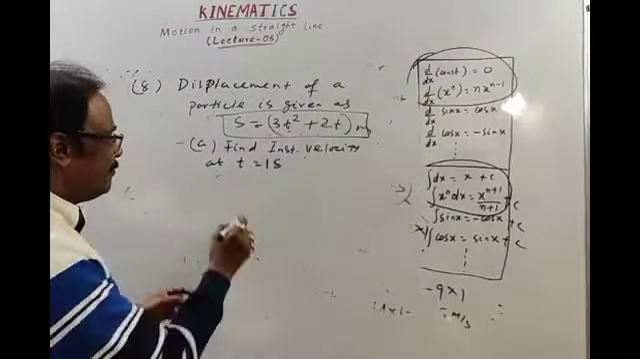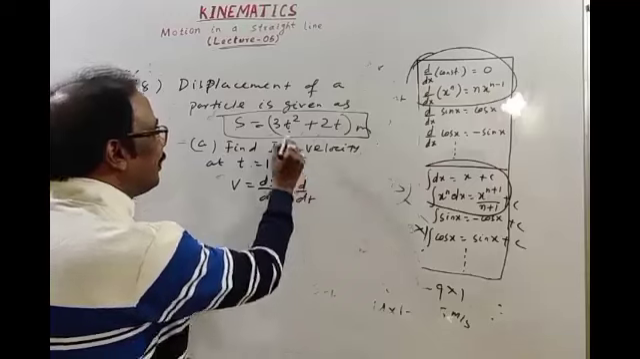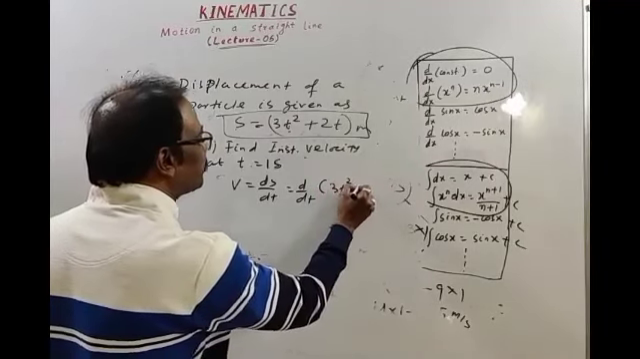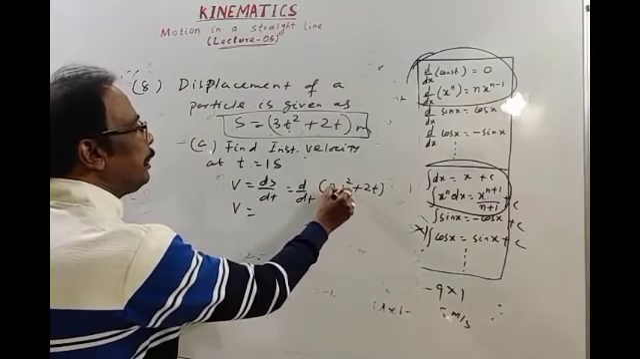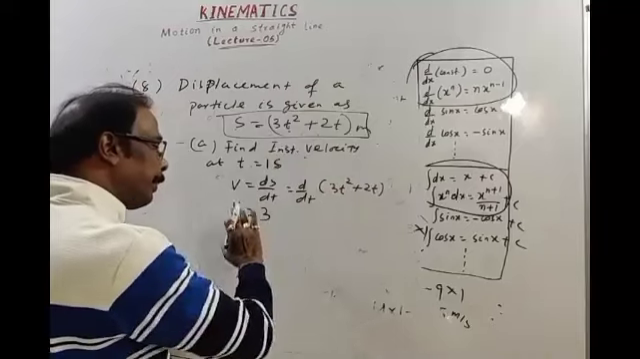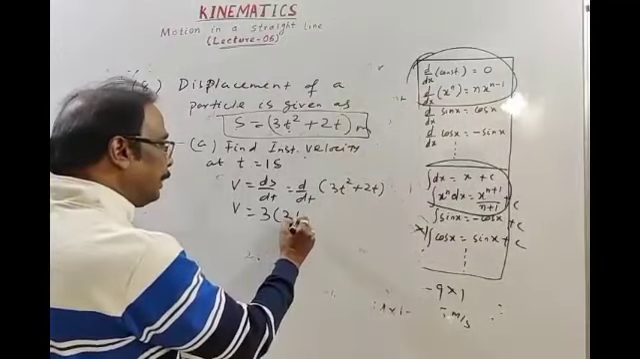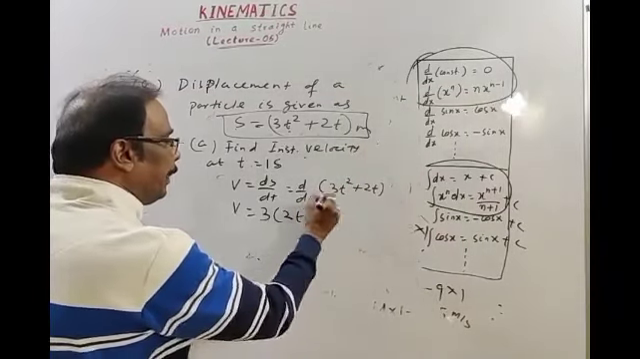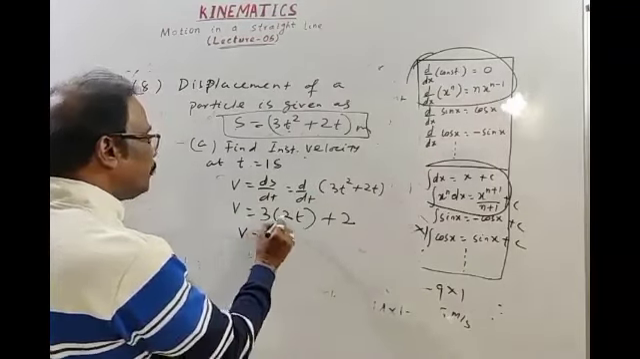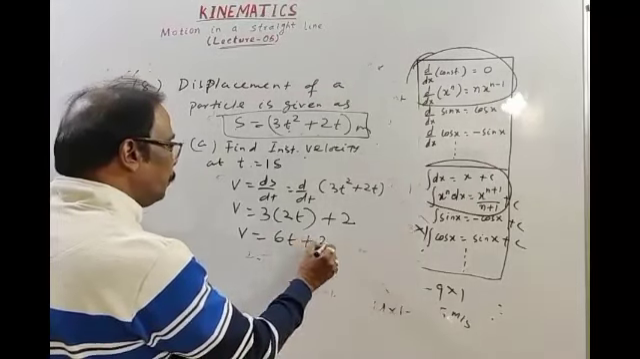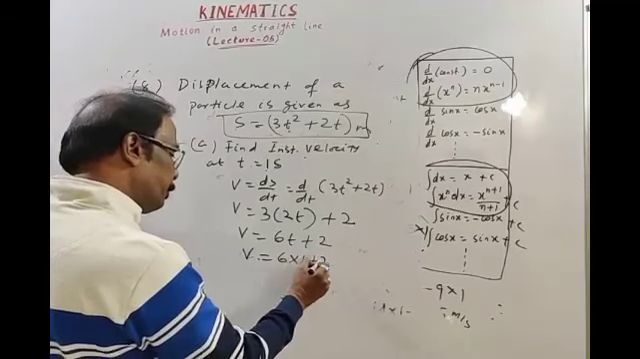Instantaneous velocity: v is equal to ds by dt. Then d by dt, in place of s we can write 3t square plus 2t. Again differentiation. d by dt of 3t square: 3 is constant, bring it outside. d by dt of t square, power is 2, bring it outside, then t to the power 2 minus 1. Then d by dt of 2t: 2 is constant, bring it outside, d by dt of t is 1. The instantaneous velocity is 6t plus 2, t is 1 second, then 6 into 1 plus 2, 6 plus 2.